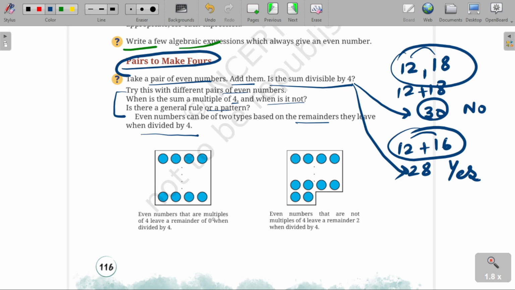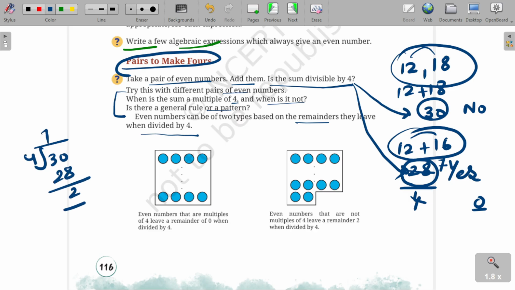Even numbers that are multiples of 4 leave a remainder 0 when divided by 4. So, for example, 28. 28 when divided by 4 leaves the remainder 0. It is fully divisible, right? But 30, when we divide 30 by 4, it will leave remainder 2.